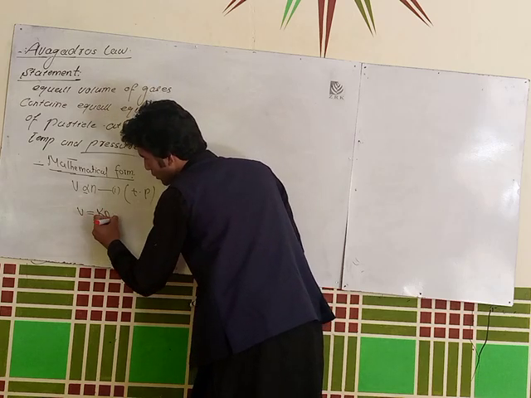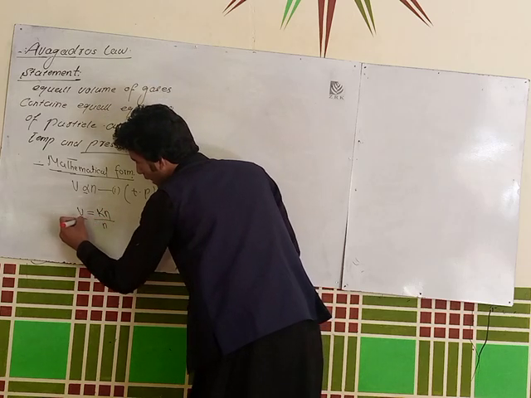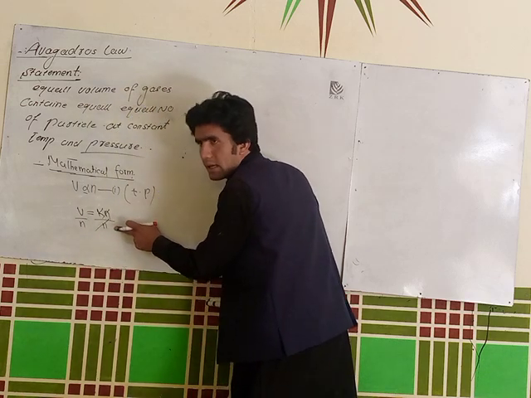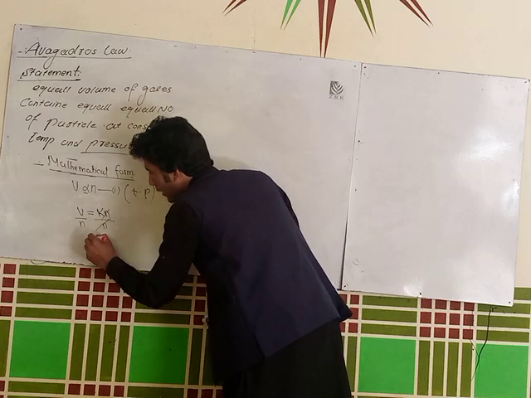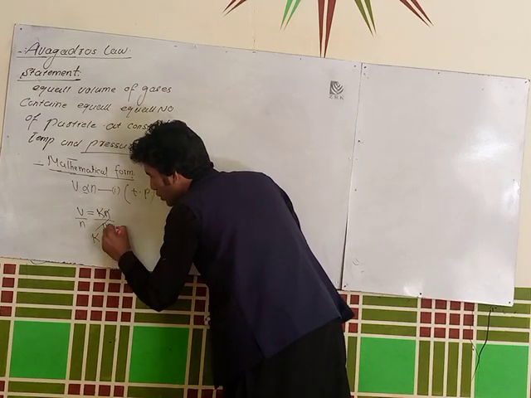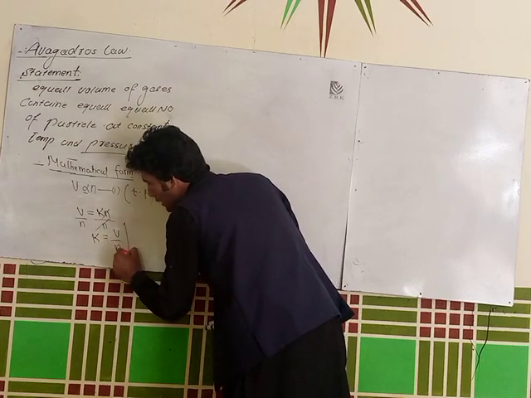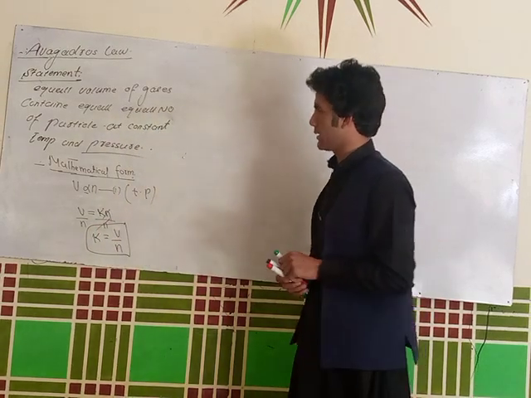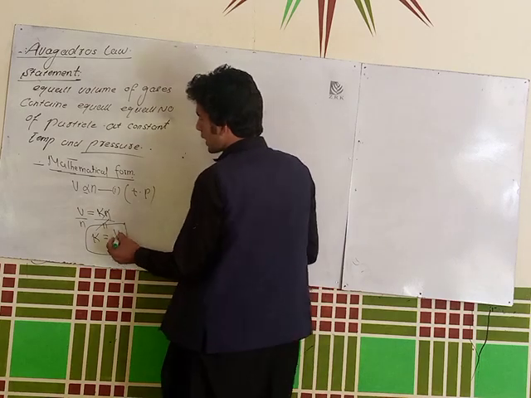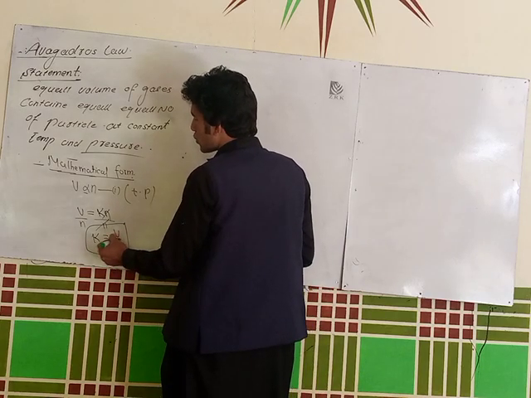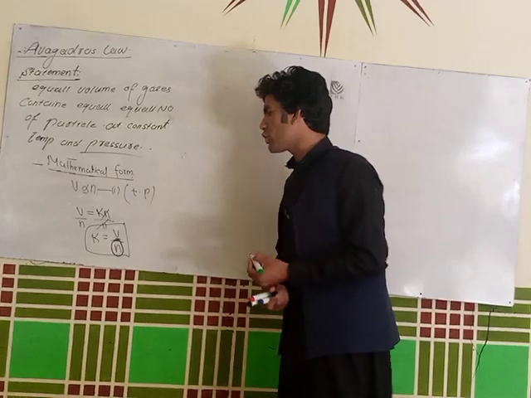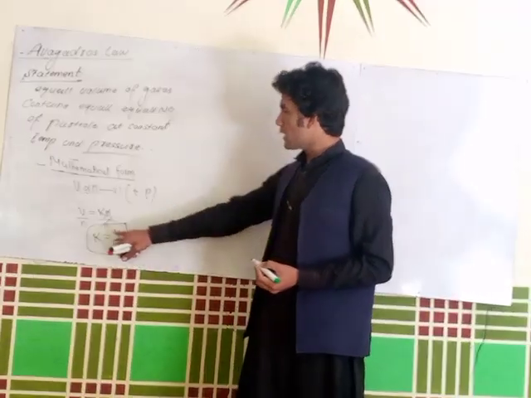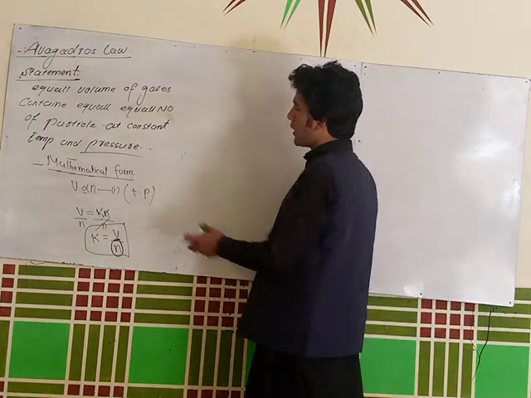Now we derive the value of the constant, so both sides will be divided by n. n represents the number of moles, and n will cancel out. So there will remain k is equal to V divided by n. This is the mathematical form of Avogadro's law for gases. Students, if we take the ratio of volume to number of moles, the ratio will remain constant in each case. So this is the mathematical form of Avogadro's law.